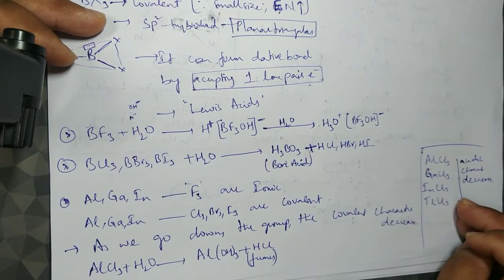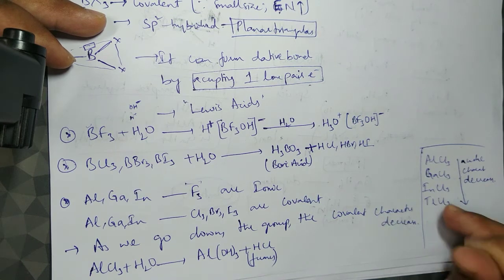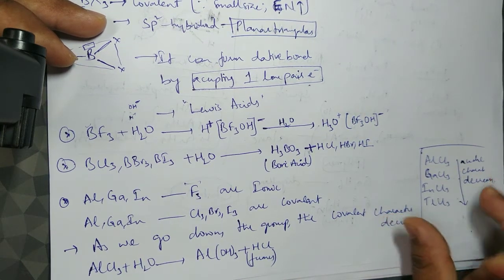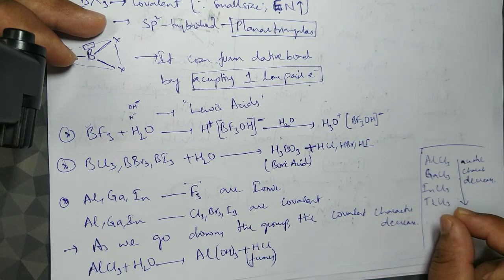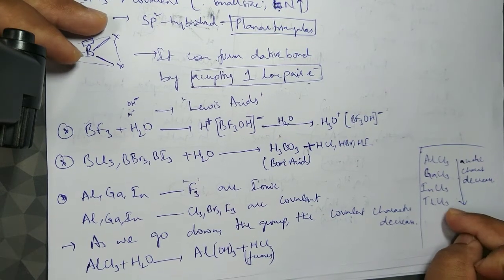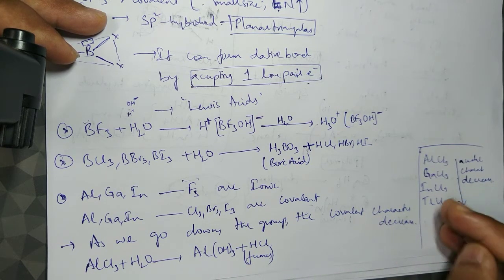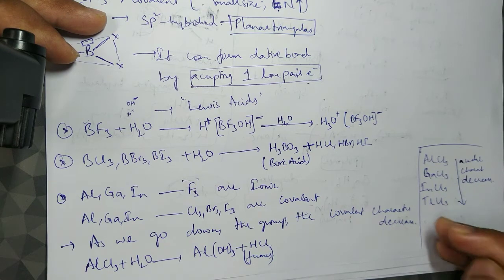You can see, with respect to the size of the atoms, as the size increases, the tendency to attract the H plus ions, or the electron... why do we call them Lewis acids? Lewis acids because they accept a lone pair of electrons.